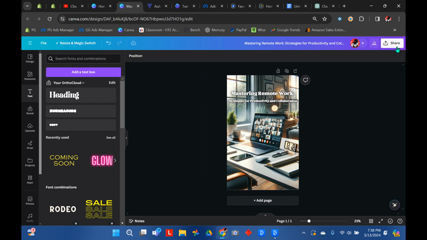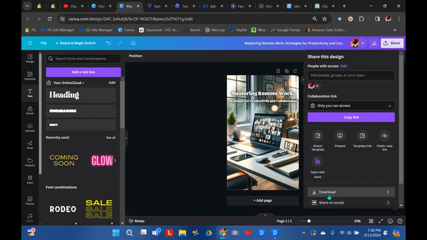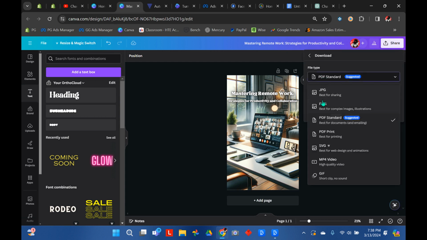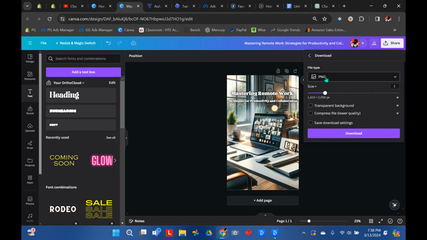All right, then you want to come up here to share, go down to download, be sure that it says PNG here, not PDF. It'll probably say PDF because it thinks it's a print book. So compress file, because you're going to be using this on your website. And you want to make sure any pictures that we upload to our website, you compress and re-download through Canva. And that'll keep your website running faster and smoothly.